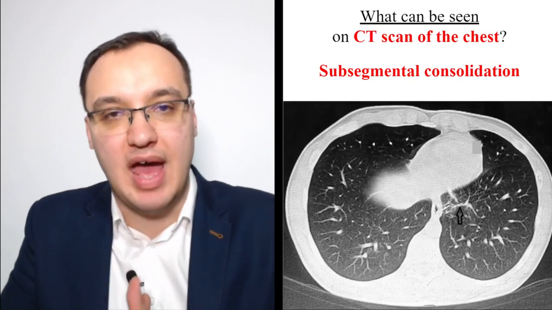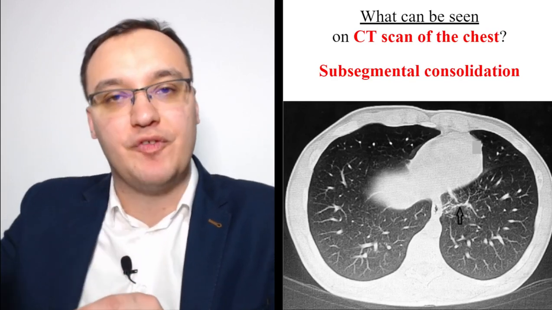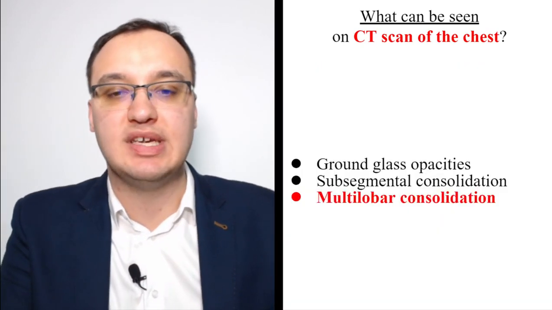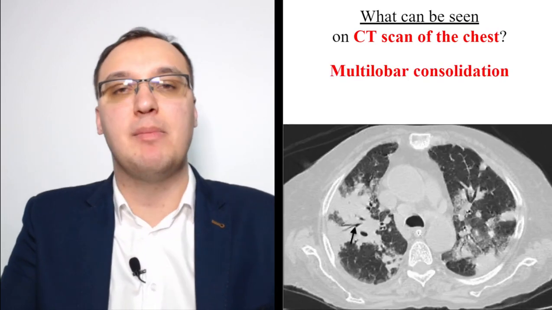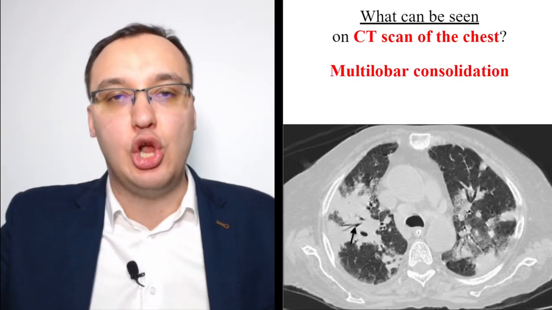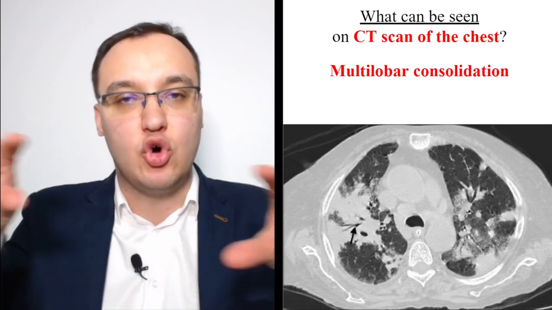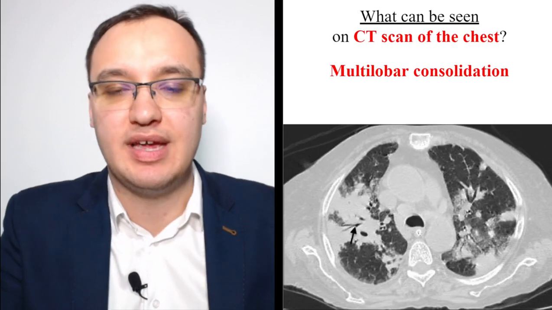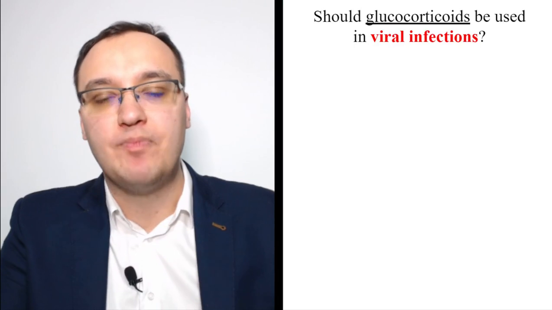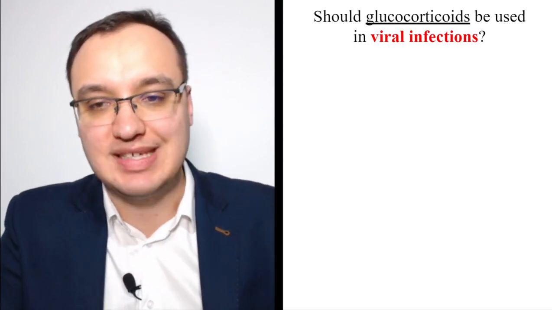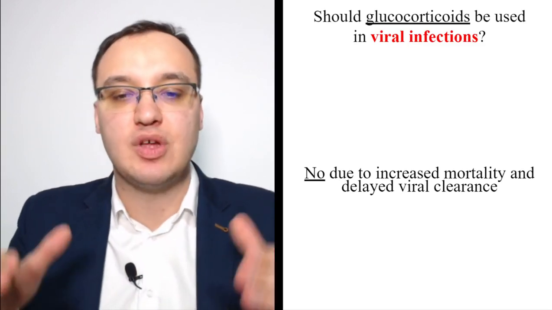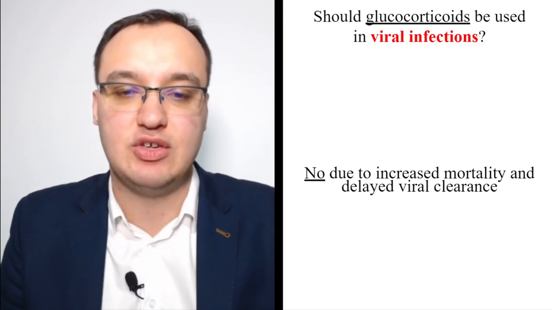This is almost the same thing, but you have it in some segments of the lung, and it's the sub-segments of the lung. If you're not a radiologist, you don't need to know this. Multilobar consolidation, meaning in many various lobes of the lung, because the lung has many different lobes, and you can see here you have a lot of consolidation. So that was in the CT. The treatment that we can do is glucocorticoids in patients who have COPD. So generally we don't give glucocorticoids in viral infections, but it can be given in COPD.